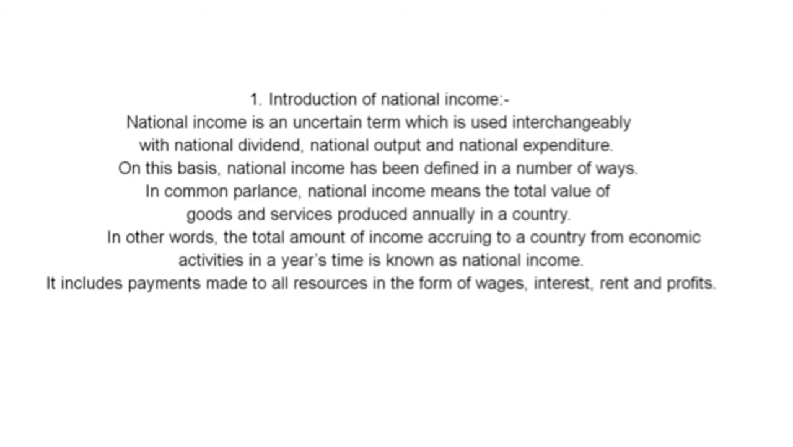First, I will explain the introduction of national income. So, what is national income? National income is an uncertain term which is used interchangeably with national dividend, national output, and national expenditure. On this basis, national income has been defined in a number of ways. In common parlance, national income is the total value of goods and services produced annually in a country. In other words, the total amount of income accruing to a country from economic activities in a year's time is known as national income. It includes payments made to all resources in the form of wages, interest, rent, and profits.